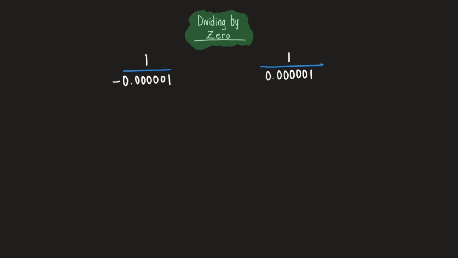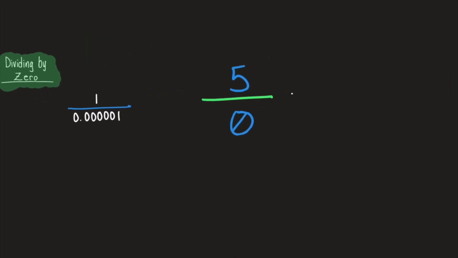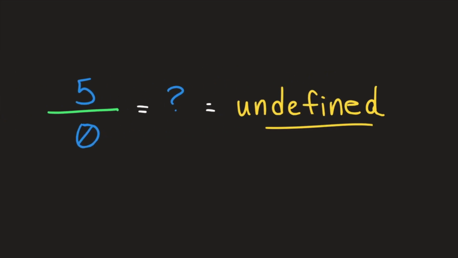So in this video, we're going to talk about the idea of dividing by 0. What does that mean? Well, mathematically, we call that undefined. So why undefined? Mathematicians could have said, well, maybe it just equals the number on the top, because if you